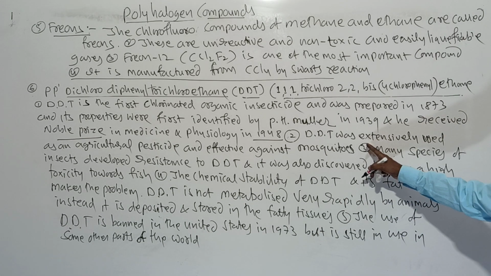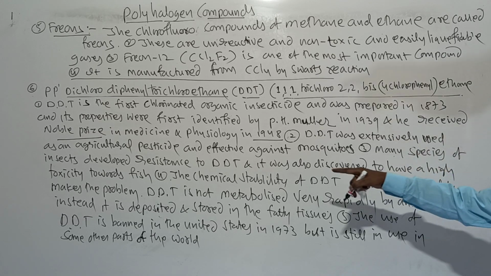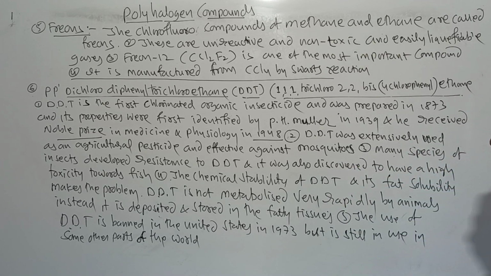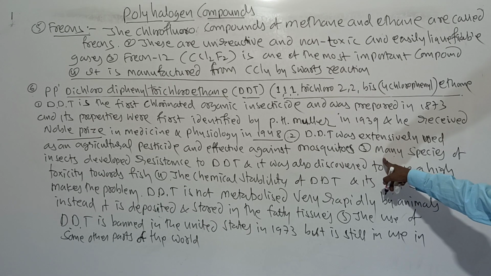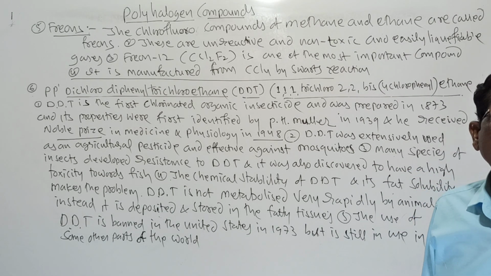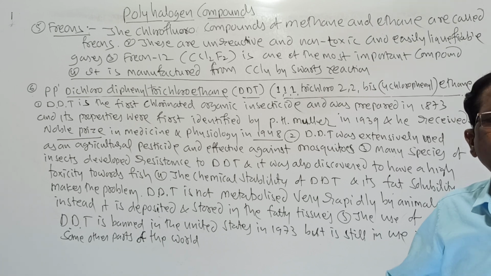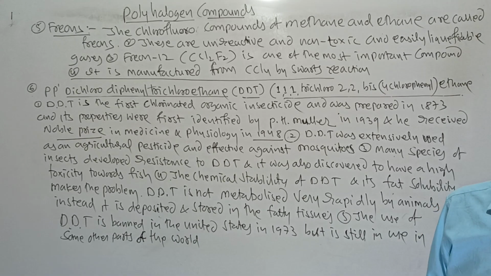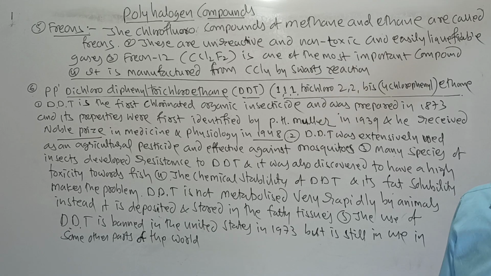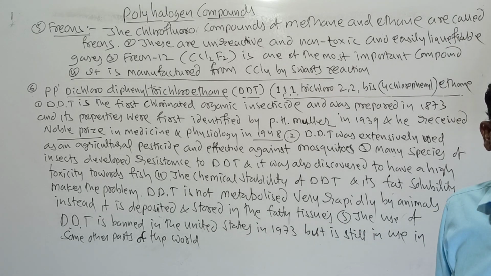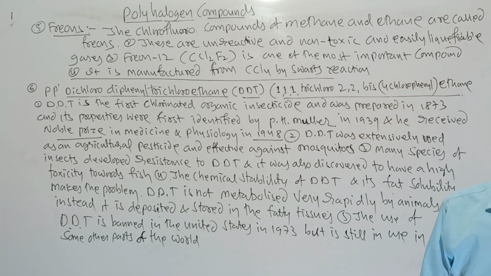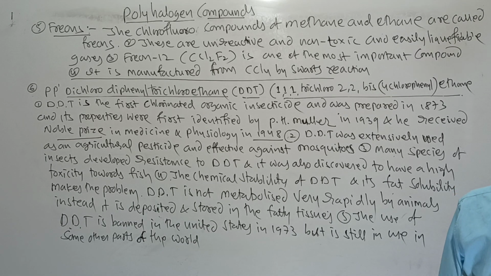application. DDT was extensively used as an agricultural pesticide and it is effective against mosquitoes. But nowadays mosquitoes have developed resistance. Now we are using BHC, benzene hexachloride. We are not using DDT because many insects developed resistance against DDT. So nowadays we are using BHC, benzene hexachloride.